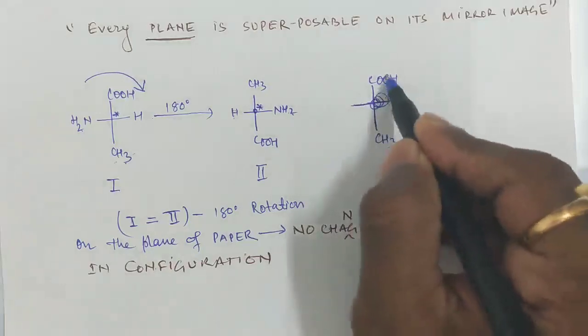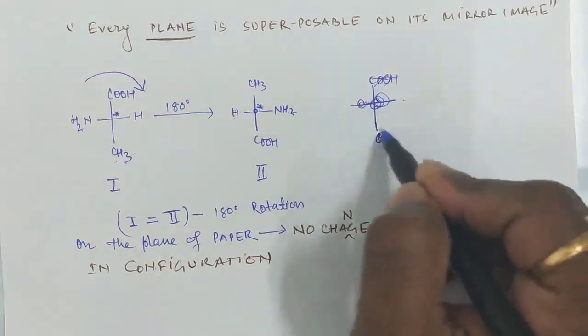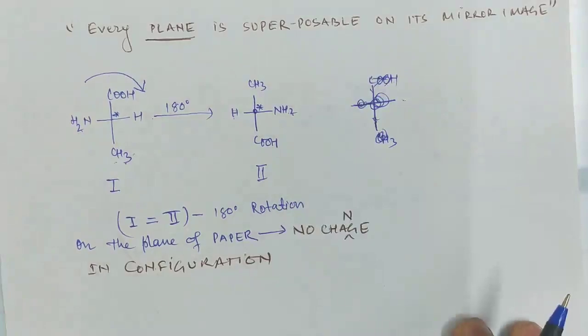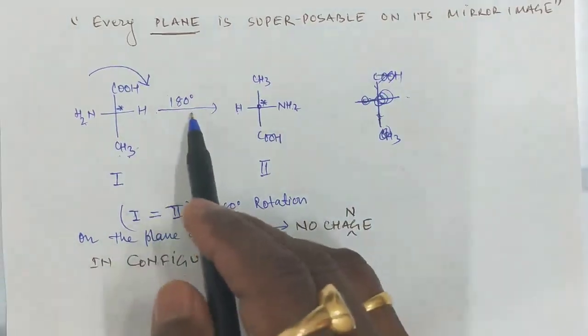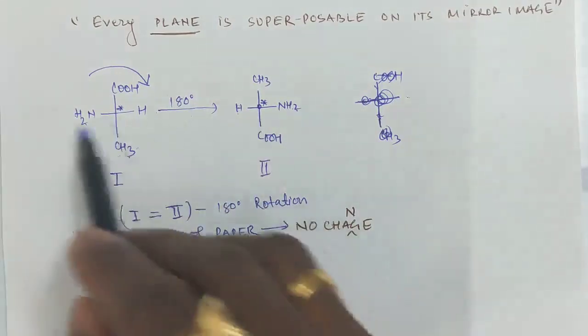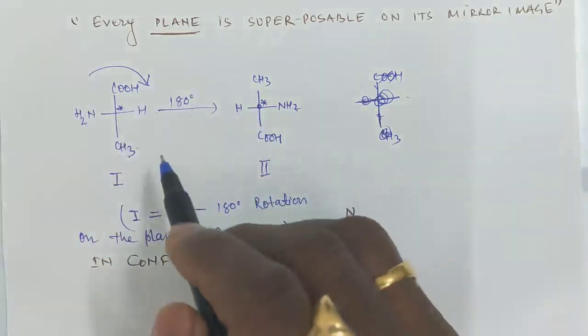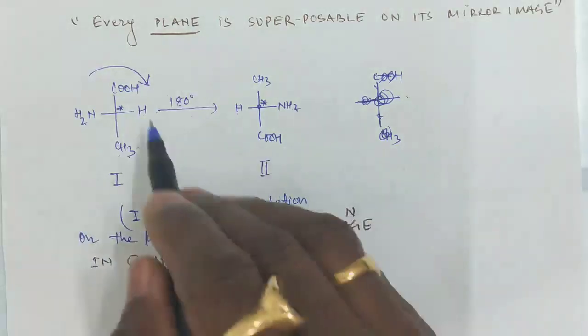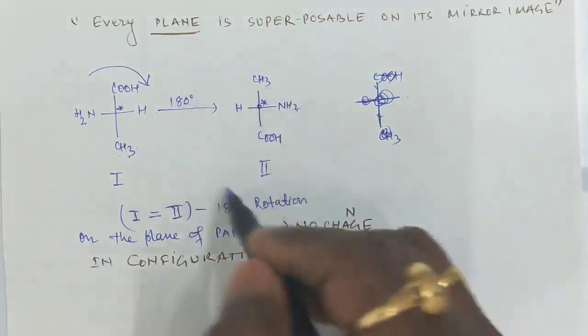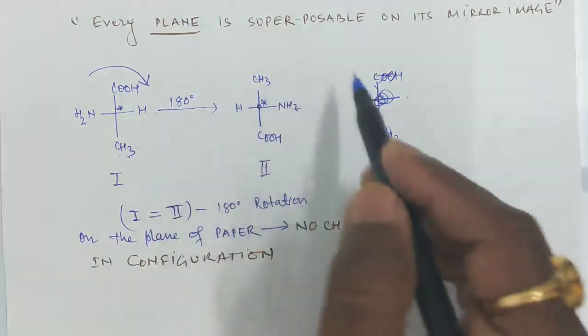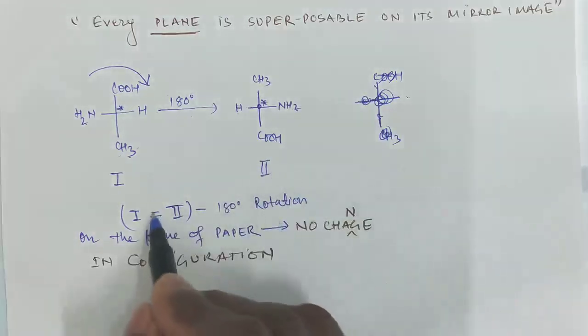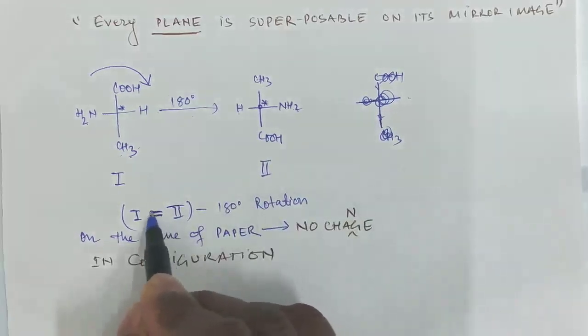Leave this, because without R and S it is difficult for you. So one operation you have learned here: if you rotate any molecule in the plane of the paper, it always gives you the same molecule, no change in configuration, right?